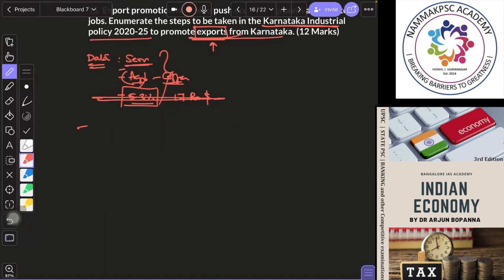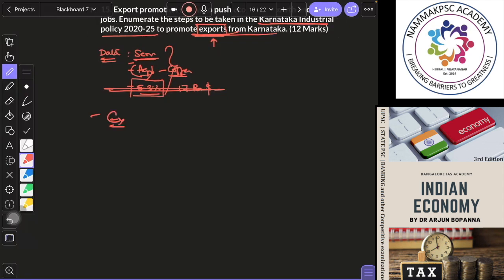Now, once you write that, you will not know what else to write. Just think what all can be done to promote export. Obviously, that will be there. See, these people who come up with these policies usually take examples from the past, from Indian export policy, and from global policy. Like how our constitution has been inspired by other constitutions, same way these policies are influenced by other generic things.